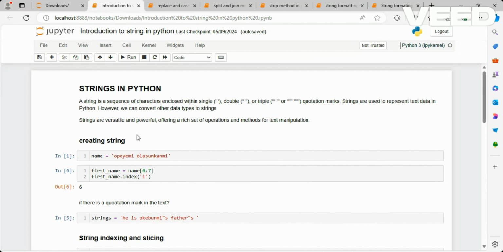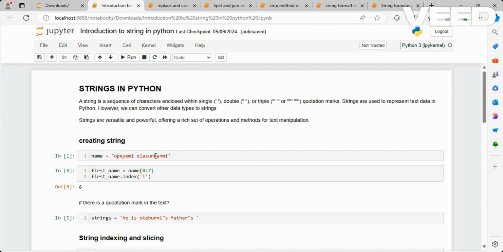The first thing we are going to be talking about here is how to create a string in Python. But some of how we can do this was explained in our data type video, so I will not be going back to explain some of those concepts again. I will be putting the link to that video in the description section of this particular video. However, there is something I want to make mention of before I move forward.